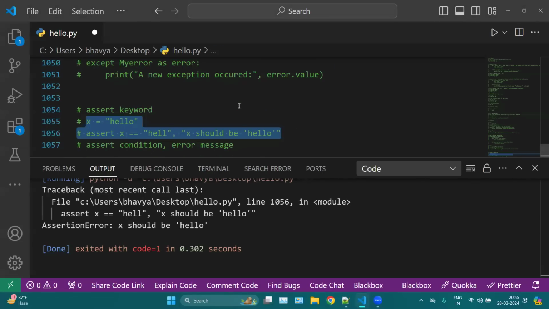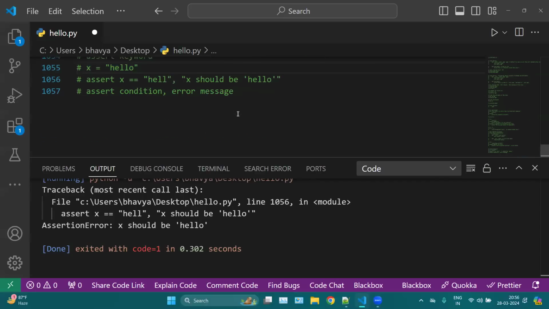The most common default errors you are going to use in your future programs are syntax error, logical error, or built-in exceptions. Basically, we have many errors in Python. Let me show you.